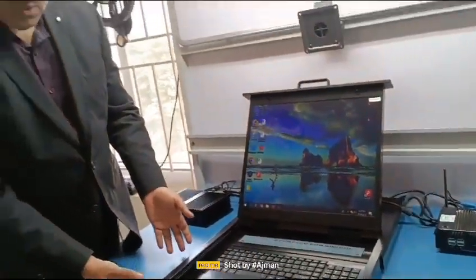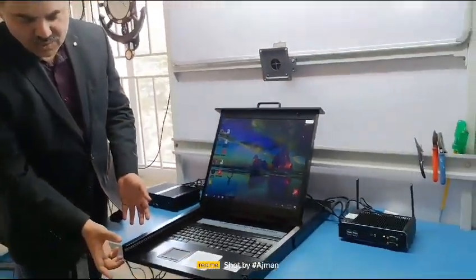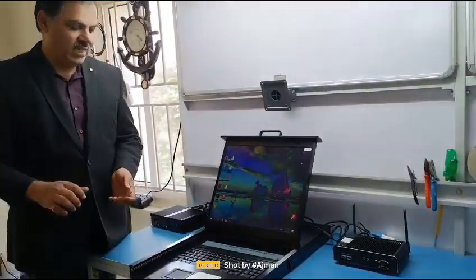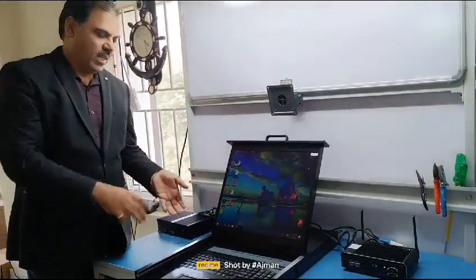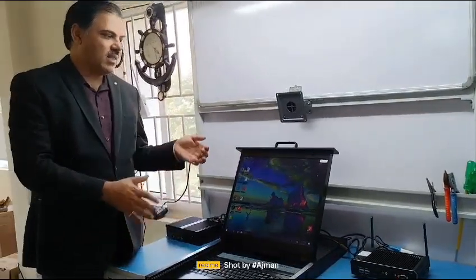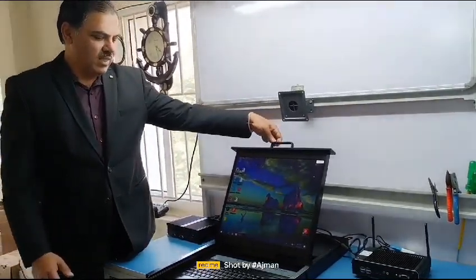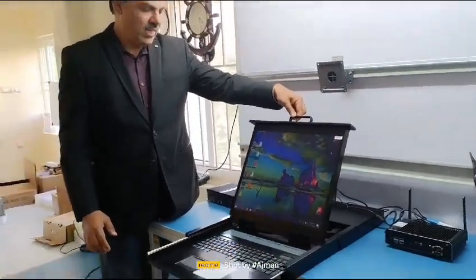And this is one new size, and it can be rack mounted, 19-inch rack mounted. It's industrial grade, and can ideally be used for all industrial grade applications. It can slide out.